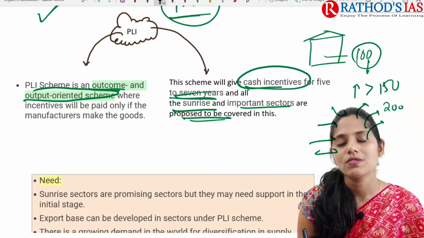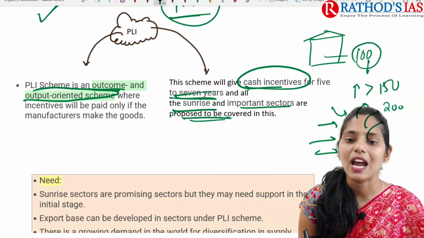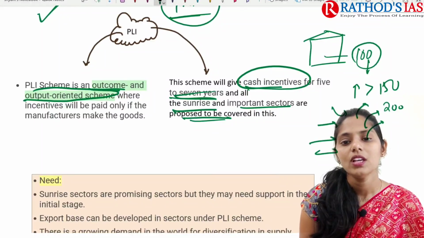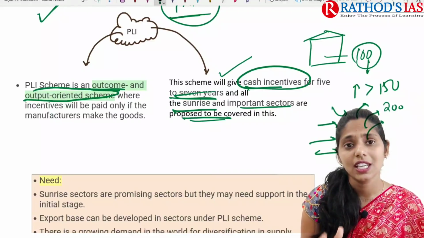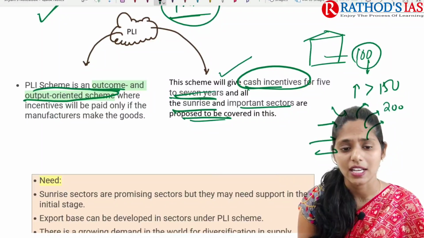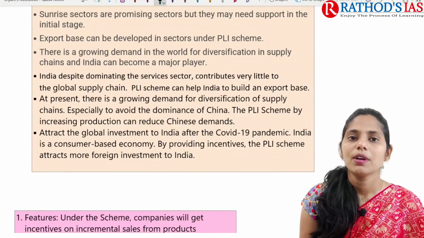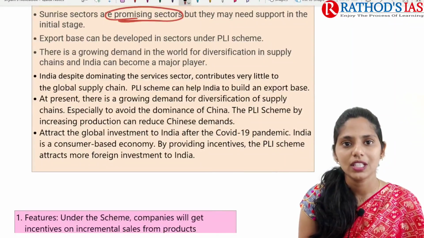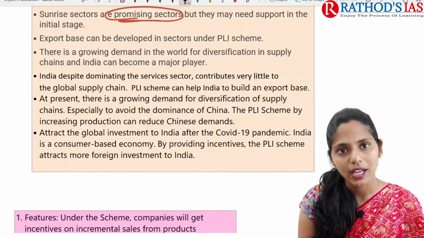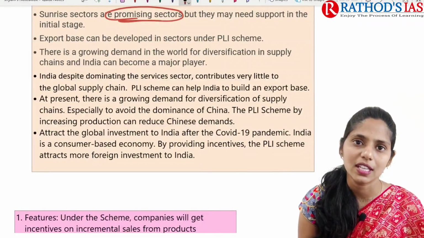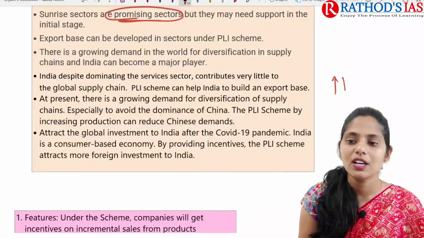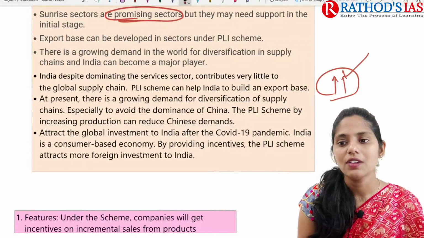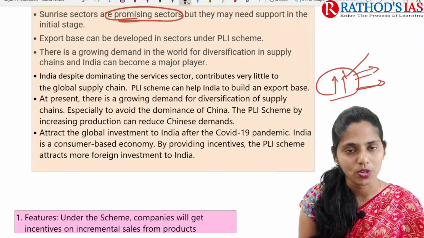The government will give cash incentives mainly for 5 to 7 years. This scheme is mainly extended to different sectors. Why do we need this? Because these sunrise sectors are promising sectors and they need some support in their initial stages. Next, we can increase our export base. Whenever we are giving incentives, manufacturing units will increase their production, such that we can go for increasing exports.